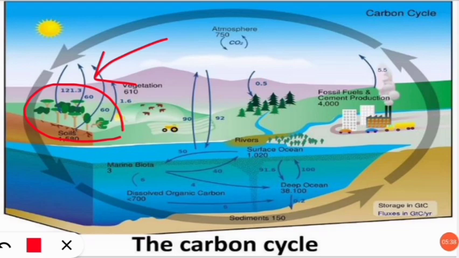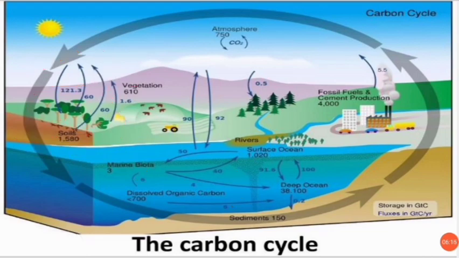Then these are also found in the weathering of carbonate containing rocks by the action of acids excreted by microorganisms. So let us assume these are the rocks here. When these rocks are weathered, that means with the action of acid, where is the acid coming from? Acid can come from acid rain, or it can also come from the excreta of microorganisms. As a result, these rocks which contain the carbonate material are solubilized, then they pass into the water bodies, and eventually they return into the atmosphere. So this is the cyclic way.